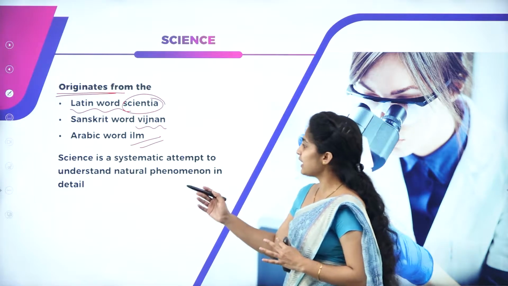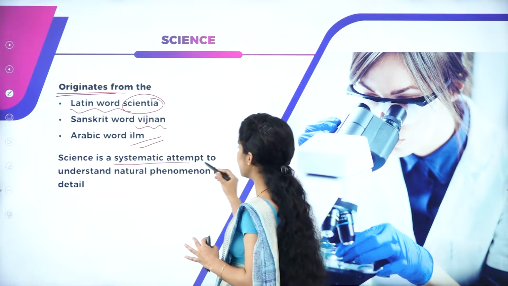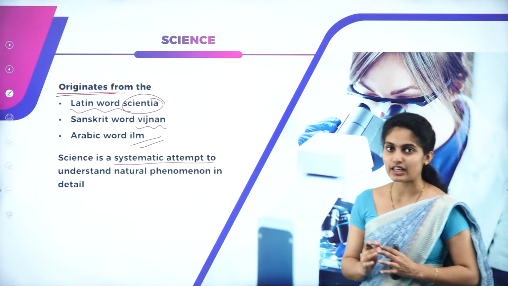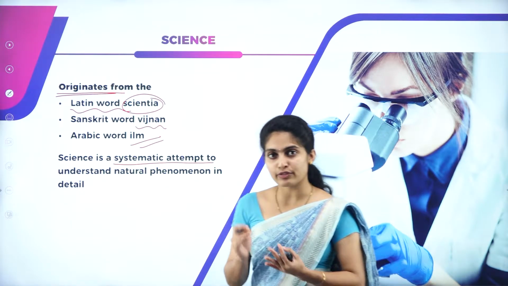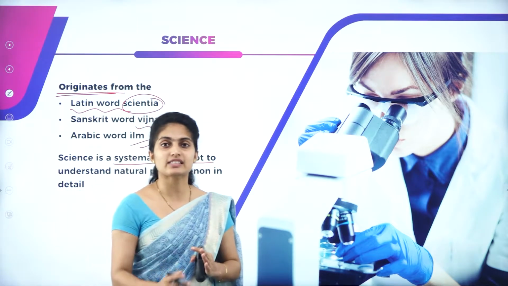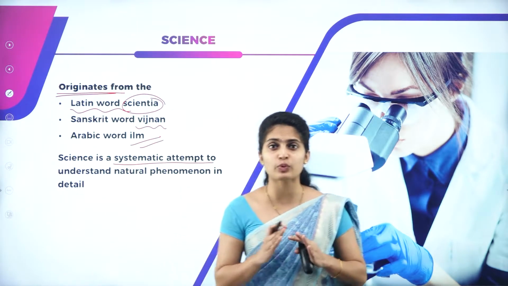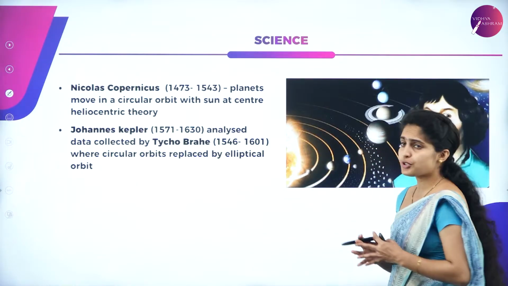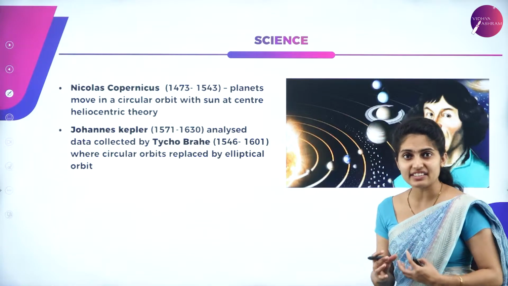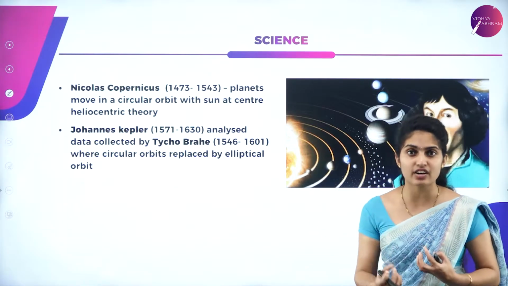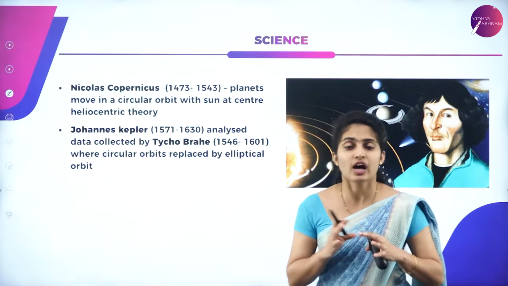So now, science is a systematic attempt to understand natural phenomena in detail, okay? Each and every study has certain steps. That is why it is called a systematic study, in order to know any consequences which occur in nature. Now, coming to how exactly these scientists found out certain events which occur in nature, they discovered and introduced some concepts. How was it?